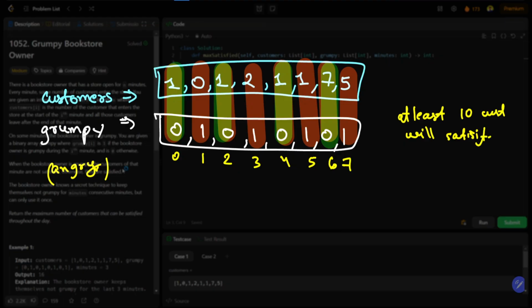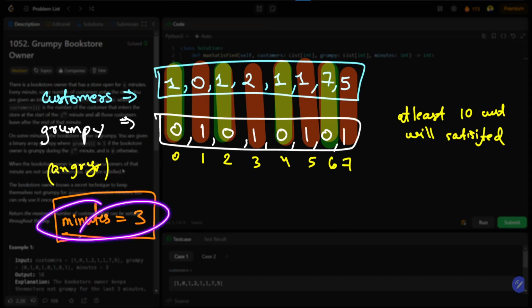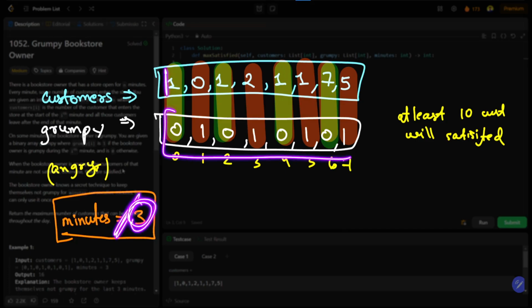Why? Because at this particular state, this owner is okay. He is not angry, he is not grumpy. Now they are saying we are given some minutes. I have some minute m, which is 3 in this case. So he's saying this amount of time can be used once and it should be consecutive. That means this owner can use this 3 minutes to maximize his customers. For this consecutive 3 minutes, he can make one more customer happy.